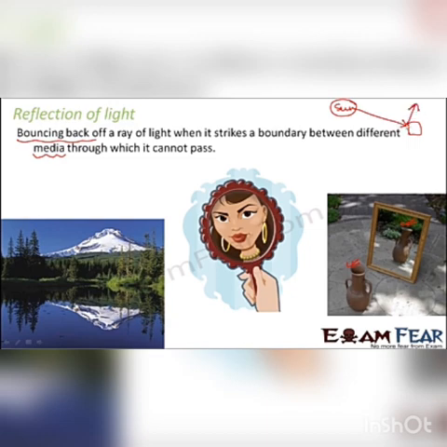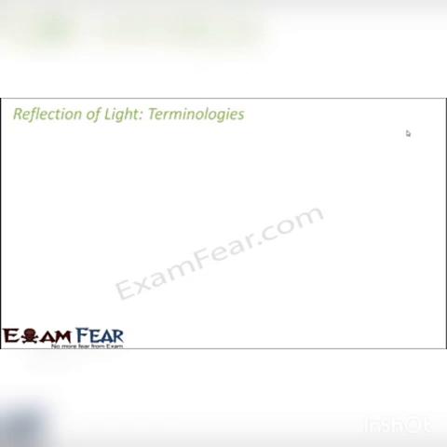So basically you can say that light had struck a surface, a boundary which was between two media, because light was traveling through air in this case, but after it touched it, this is no more air, this is some object, maybe either wood or glass or metal or something else. So there are two different media, and this is the boundary. As soon as it struck the boundary, it was not allowed to go further, that's why it bounced back. So this bouncing back is called reflection of light. Now let us look at some of the important terminologies associated with reflection of light.